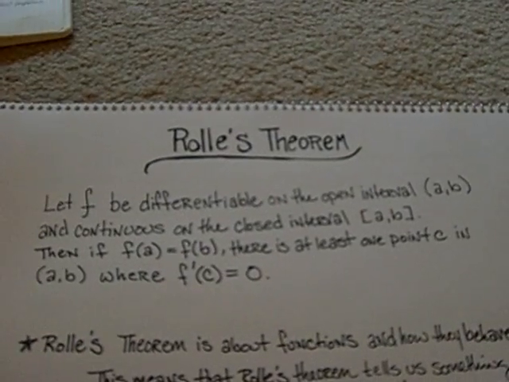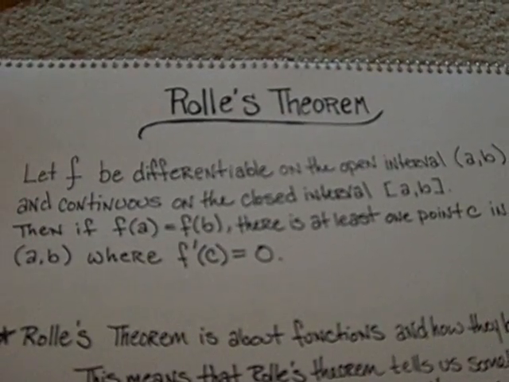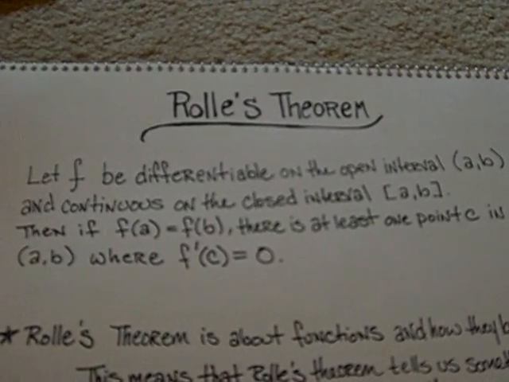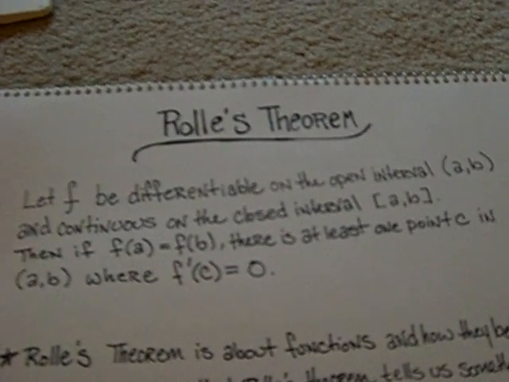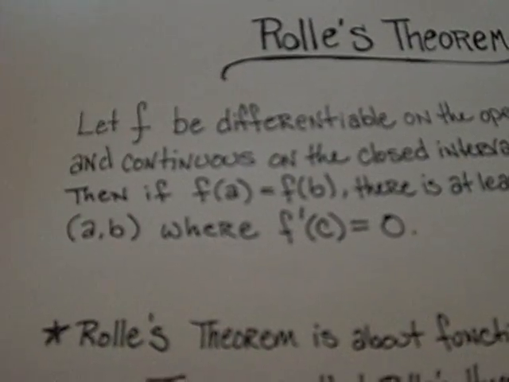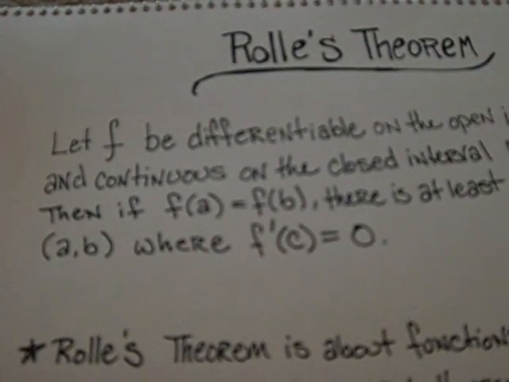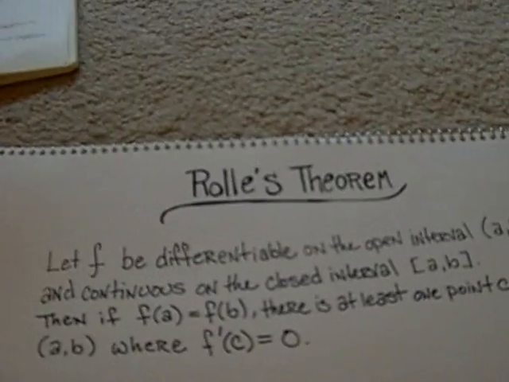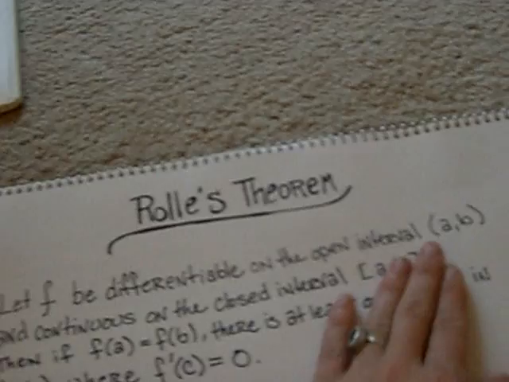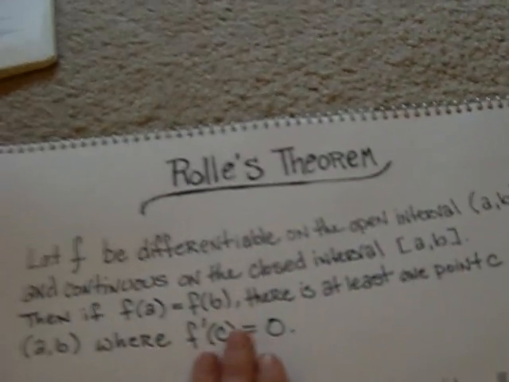Anyway, Rolle's theorem says let f be differentiable on the open interval (a, b) and continuous on the closed interval [a, b]. Then if f(a) is equal to f(b), there's at least one point c in the open interval (a, b) where the derivative f'(c) is equal to 0. So there's three conditions, and we're going to talk about all of them, and they're really important, I think. I'm going to try to make this quick.